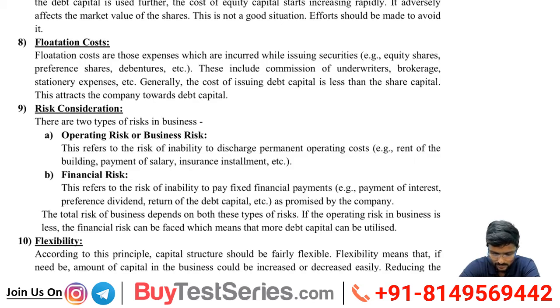Financial risk refers to the risk of inability to pay fixed financial payments. Examples: payment of interest, preference dividends, return of the debt capital, etc., as promised by the company. If I am not able to pay the returns promised to investors, that is called financial risk.